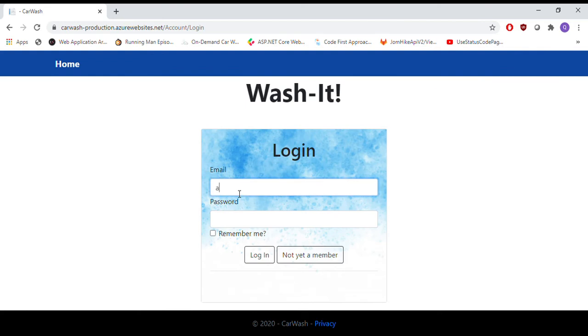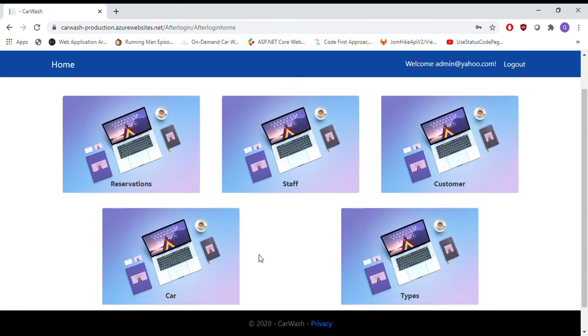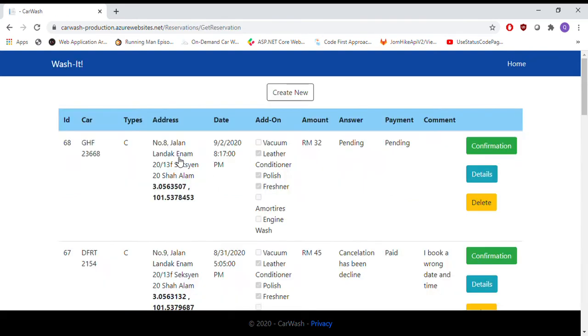homepage. As I said, they use the same login form and just get redirected to a different page. So this is the homepage for admin. Admin is able to manage reservation, manage staff, customer, car, and type. So I'm going to show you the booking that has been made by Tina. So this is the booking. I've sorted it based on date.